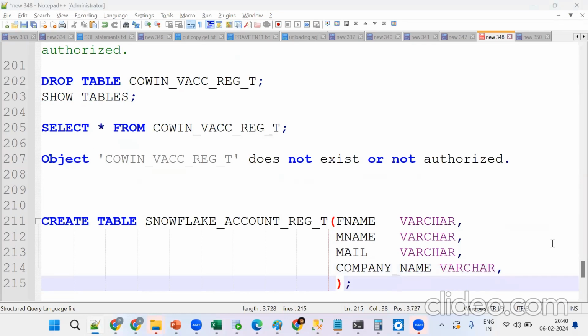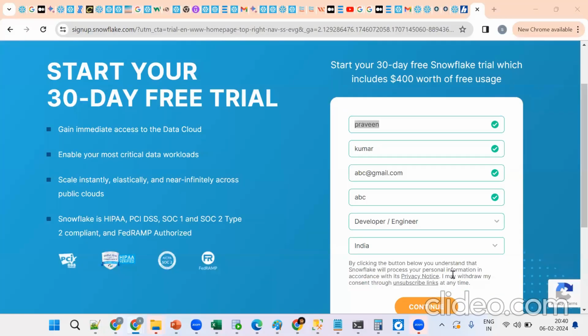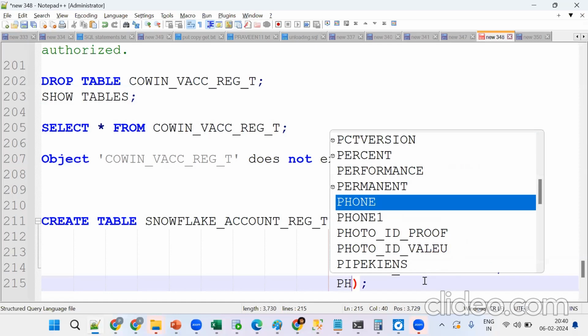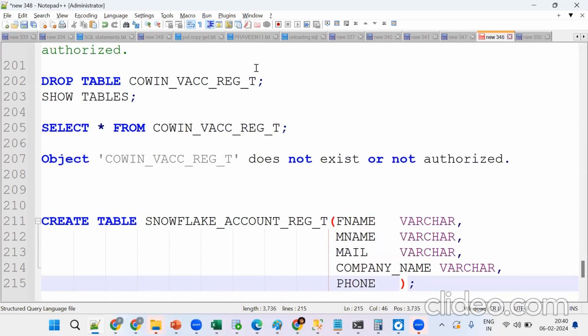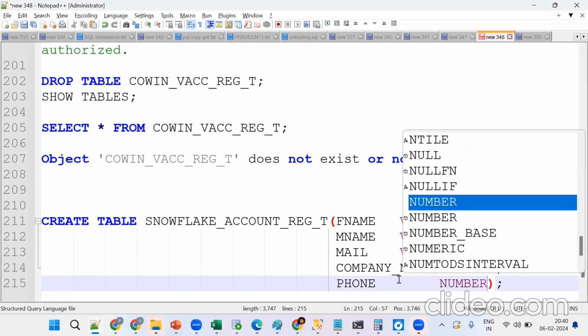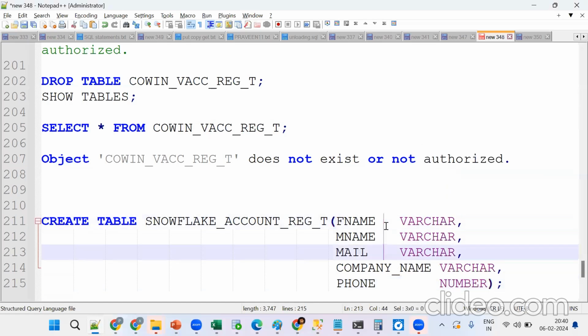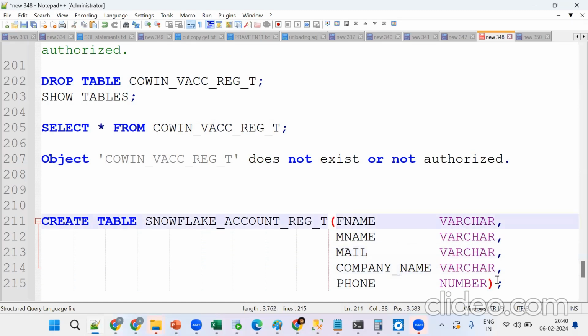I can go for anything, like country. Suppose I go for phone. What data type is phone? Number. So we use the number data type. Always follow coding standards. Then bracket open, bracket close, semicolon.